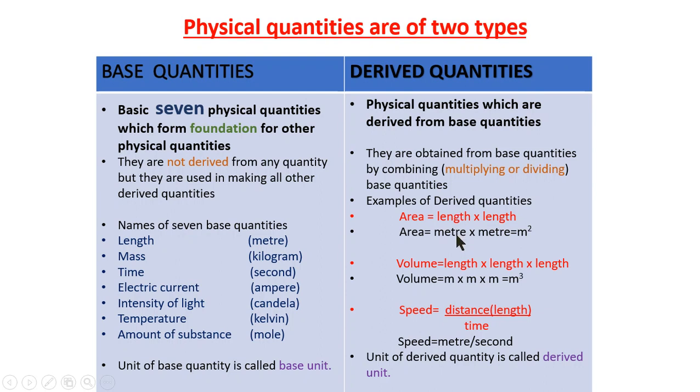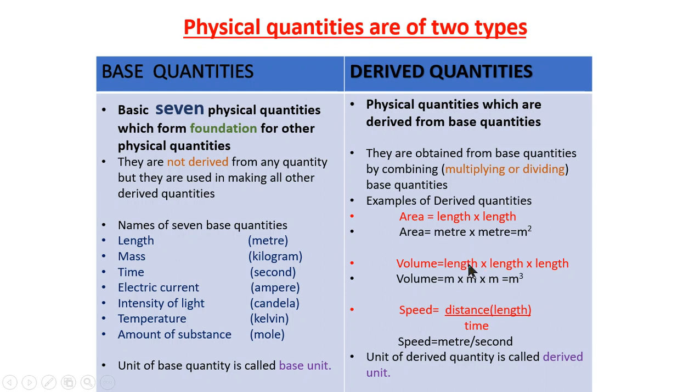Okay, so the unit of length is meter, and again the unit of length is meter, so the unit of area is meter square. This is a derived unit. Area is a derived quantity, and meter square is a derived unit, and we are obtaining this derived quantity using the base quantity length. Another derived quantity is volume, which is obtained by multiplying length, width and height of something. So I'm writing length into length into length.